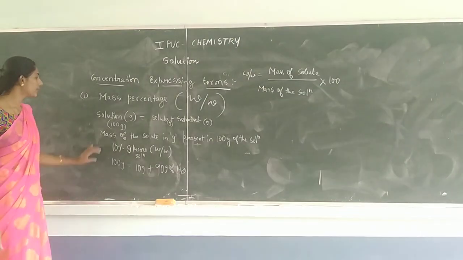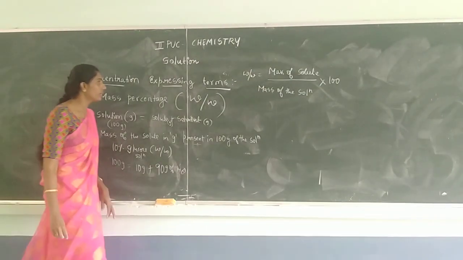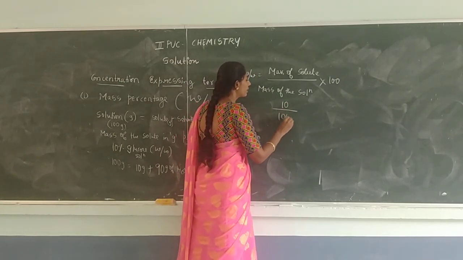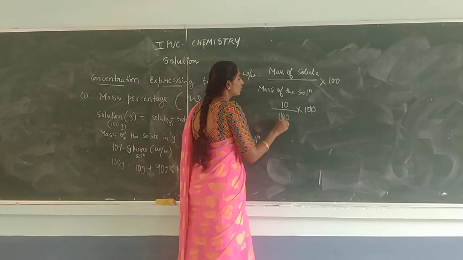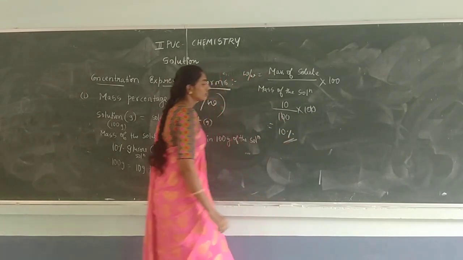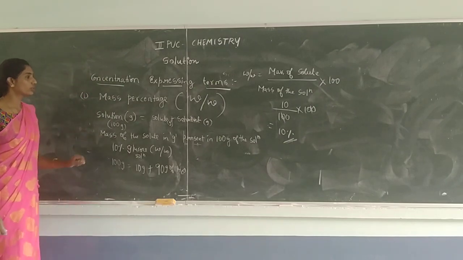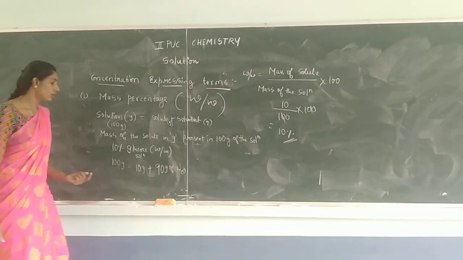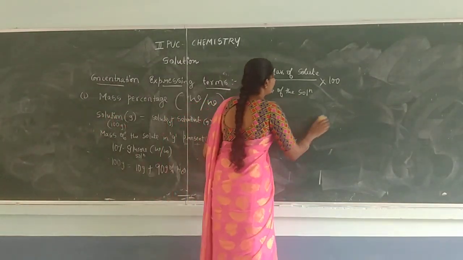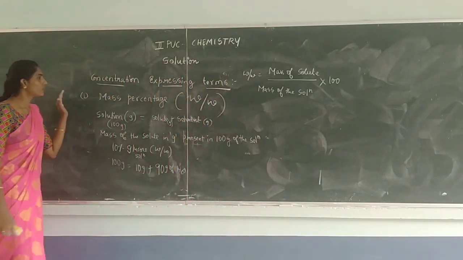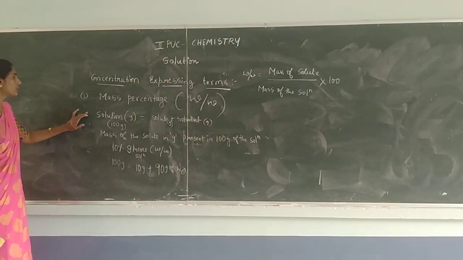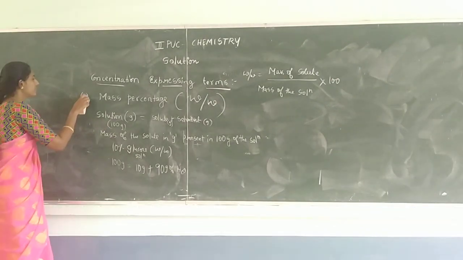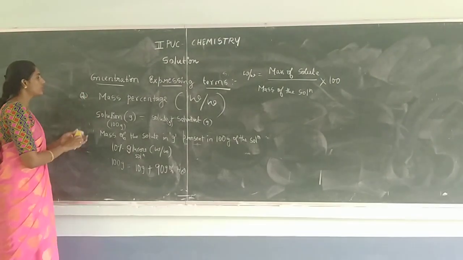Because calculate ಮಾಡಿ ನೋಡಬಹುದು. ಈಗ 10% glucose solution ಅಲ್ಲಿ ನಾನು ಹೇಳಿದಾಗ mass of the solute 10 gram ಅನ್ನ mass of the solution is 100 into 100. So cancel out ಆಗಿ ಇದು 10%. ಅರ್ಥ ಆಯ್ತಾ? So 10% glucose solution ಅಂದ್ರೆ ಏನು meaning? That means 10 gram is dissolved in 90 gram of the water. Right. So first one, mass percentage is equal to what? Mass of the solute in gram present in 100 gram of the solution. Similarly, second one is volume percentage.